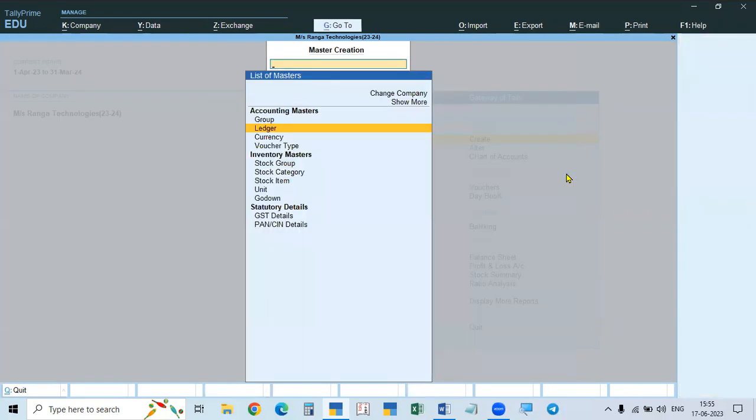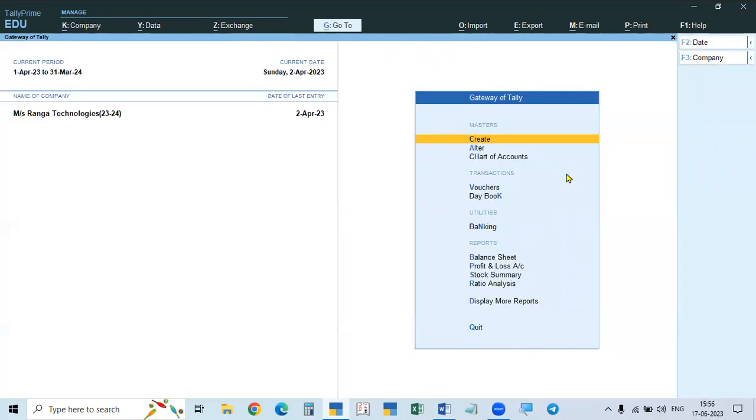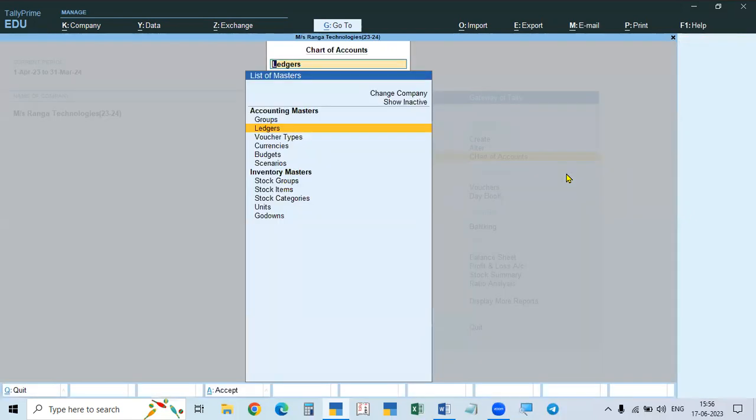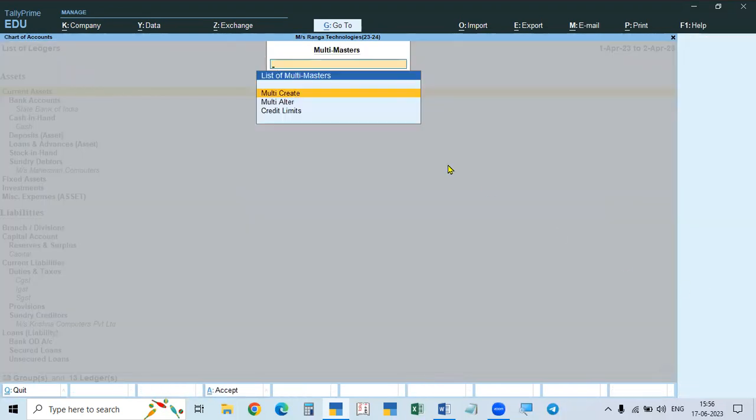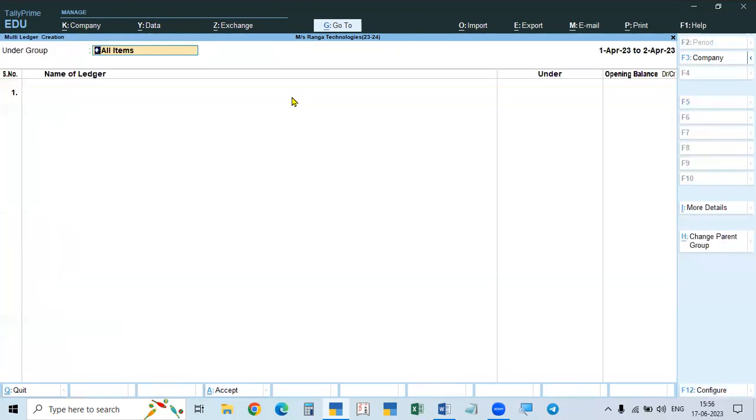Instead of creating and entering the opening balances for each ledger separately, we can make all the ledgers at a time, called multi-ledgers. For a single one, you go to create. For multi-ledgers, you go to chart of accounts, select ledger, go to multi-masters and then multi-create. Here, under group, all the accounts are not in one group. All the ledgers will be in different groups. That's why we take all items and then come down.